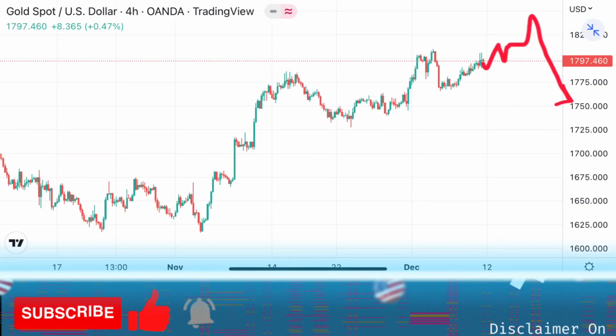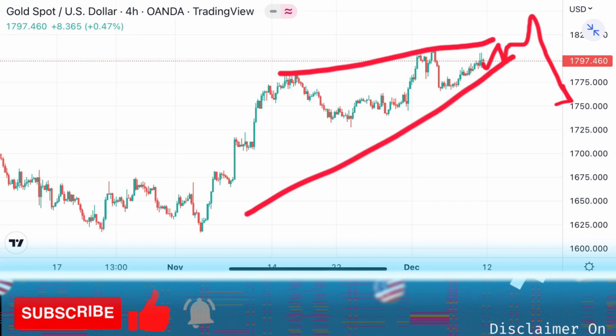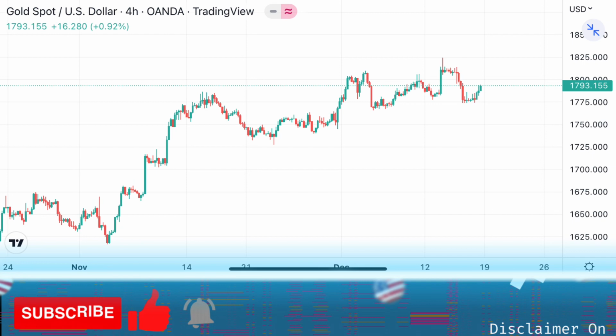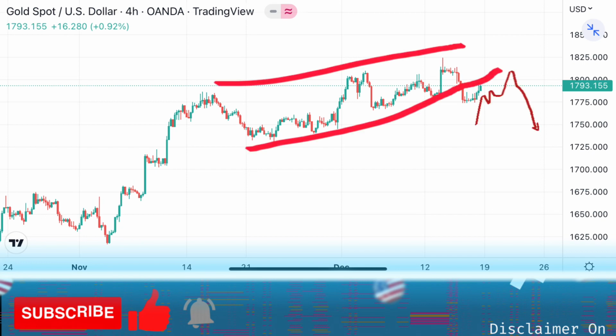Next, we have gold USD. Last video I said gold would potentially make an ending diagonal. It would go for a last bullish move and start to drop. Here's the updated chart. It went up, as predicted, and started to correct. So next week gold will potentially be biased to the downside for a wave ABC correction. If we look at the chart, gold started to break the trend line.